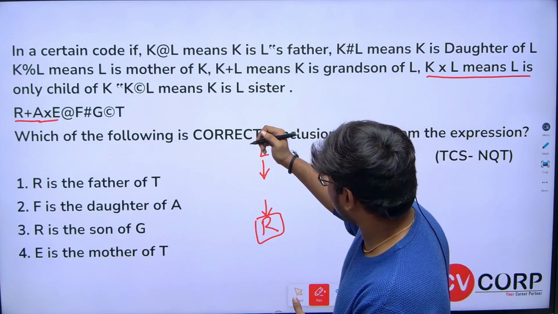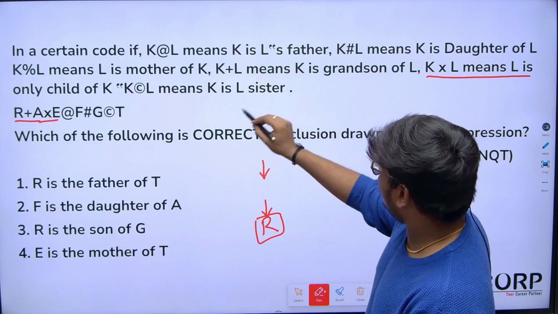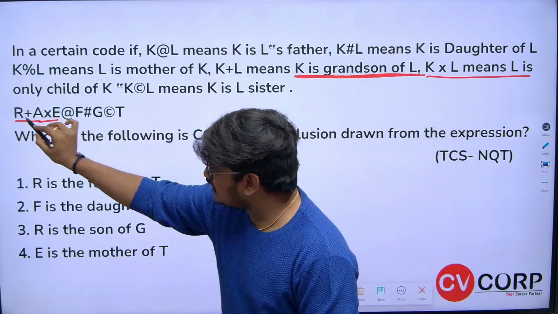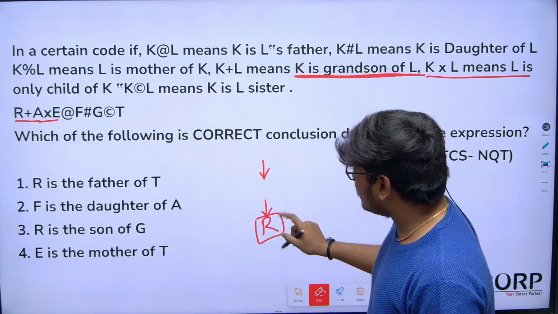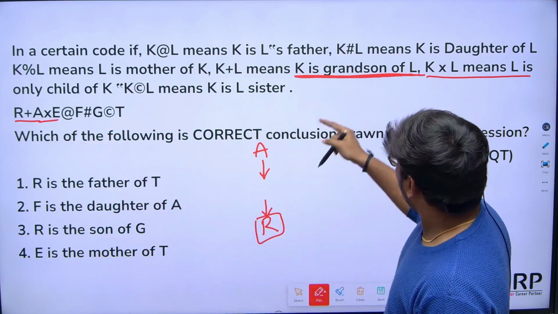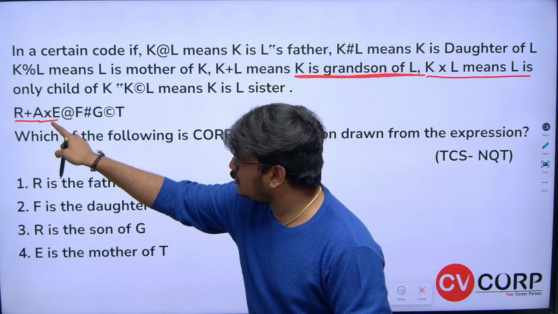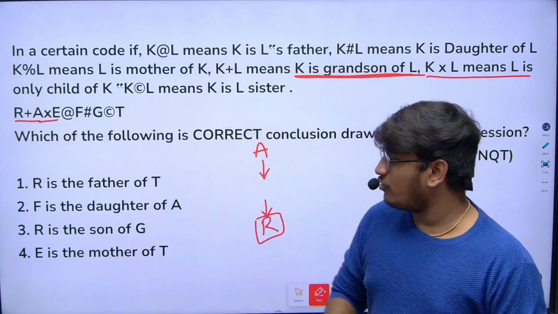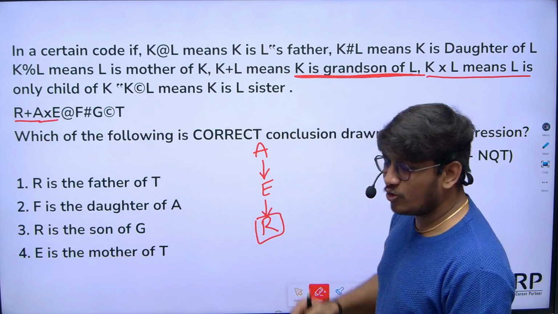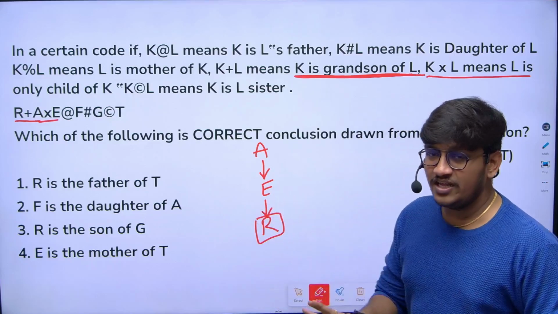Sorry. Here it's not L, right? So I have taken the alphabets from K and L. Actually, here plus indicates K is grandson of L. Okay, actually R plus A indicates R is grandson of A, right? Okay, so R is grandson of A. Now, into indicates L is only child of K. Here A into E means E is only child of A. E is only child of A means here who is A's child? Only E. But we are not so sure about E is male or female. So I am not drawing any particular symbol.